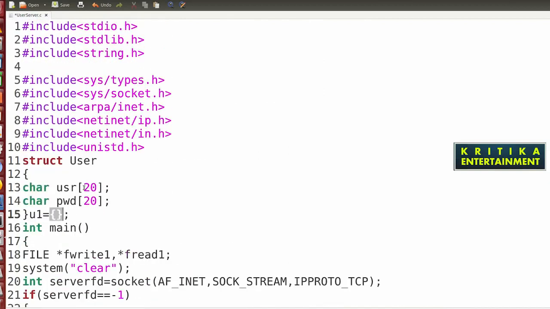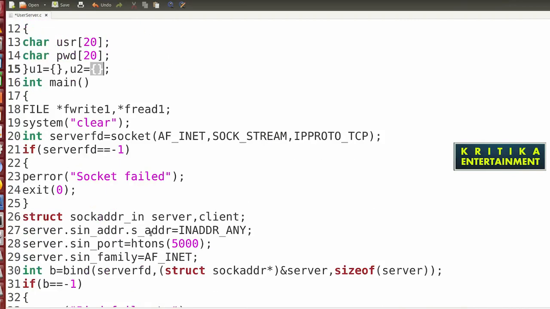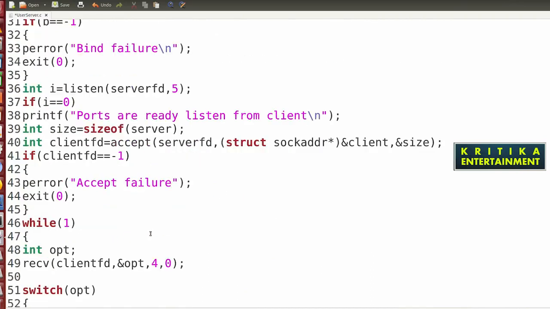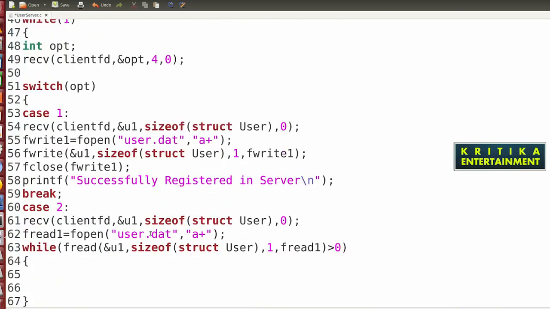u1, then comma u2. u2 will be received from that side.